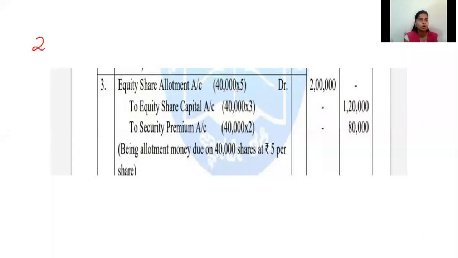So equity share allotment account debtor to equity share capital account to security premium account. Please write while I'm explaining. Number of shares is 40,000 in each.